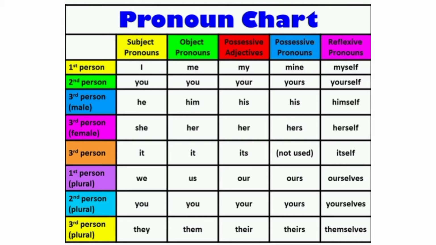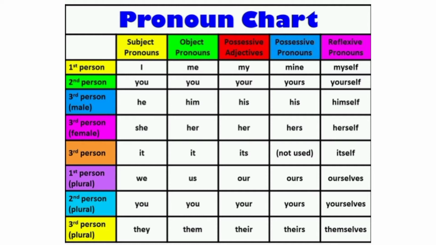Then second person I already said. Third person male: you have to use he. In object pronouns you have to use him. Possessive adjective, his. Possessive pronoun, his. In reflexive, himself.